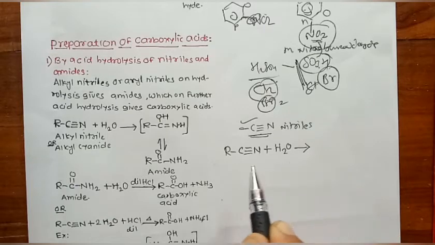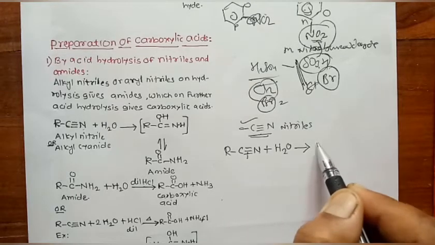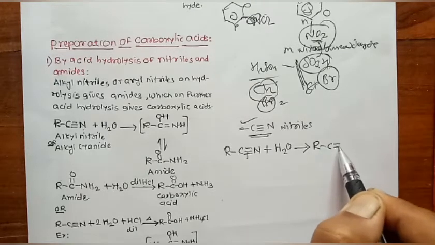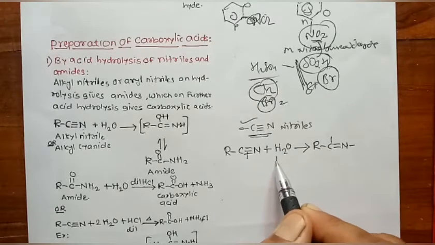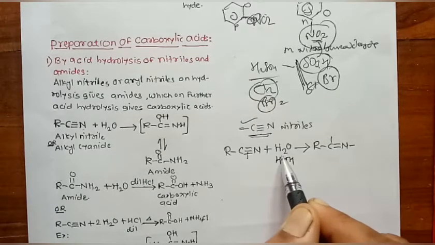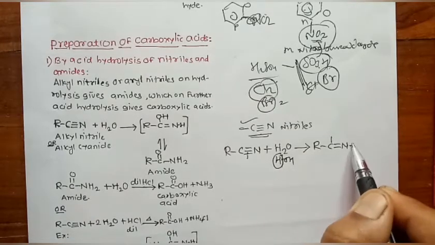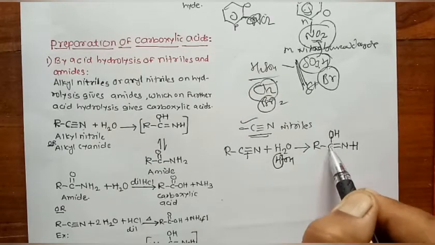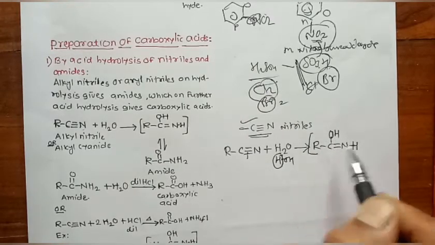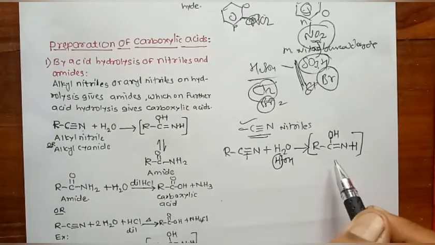There is a triple bond between carbon and nitrogen; out of these three bonds, one bond breaks, giving RC double bond N. In H2O, the bond between H and OH also breaks; the hydrogen attaches to the nitrogen atom and the OH group attaches to the carbon atom, and we get an unstable compound.